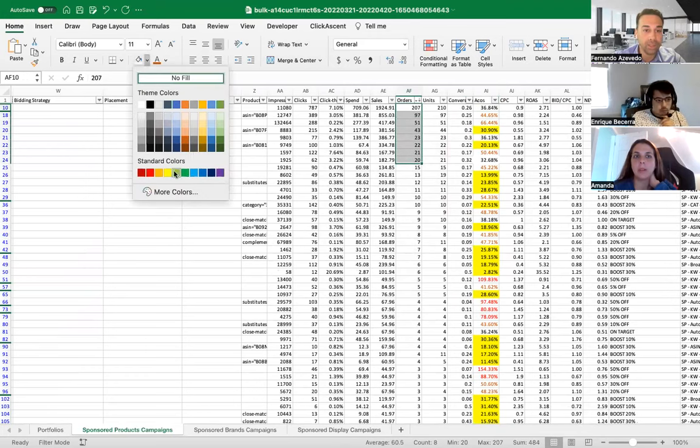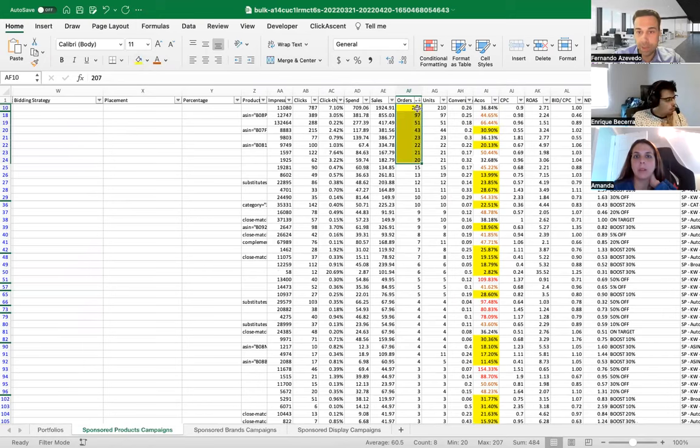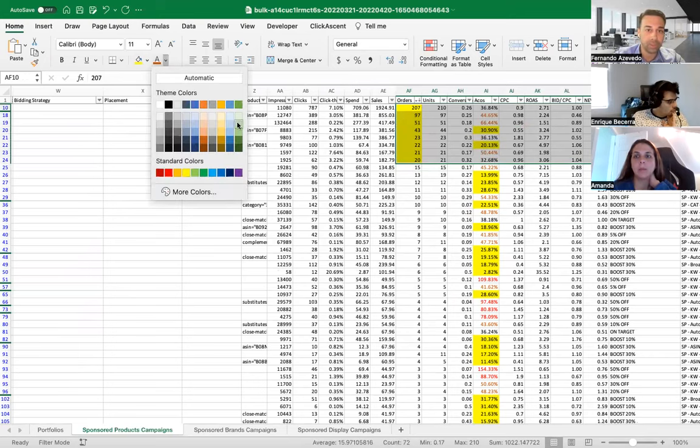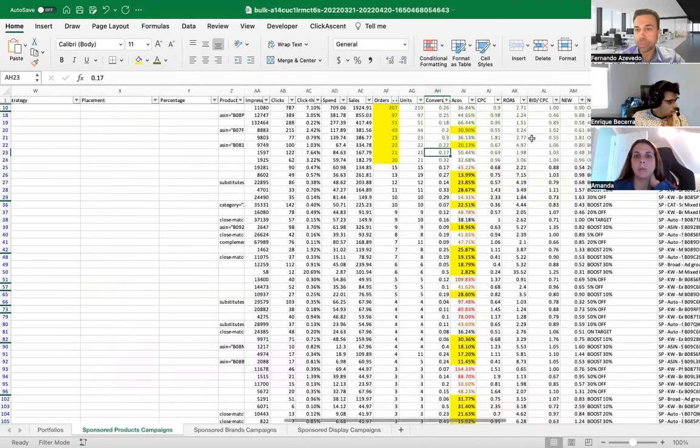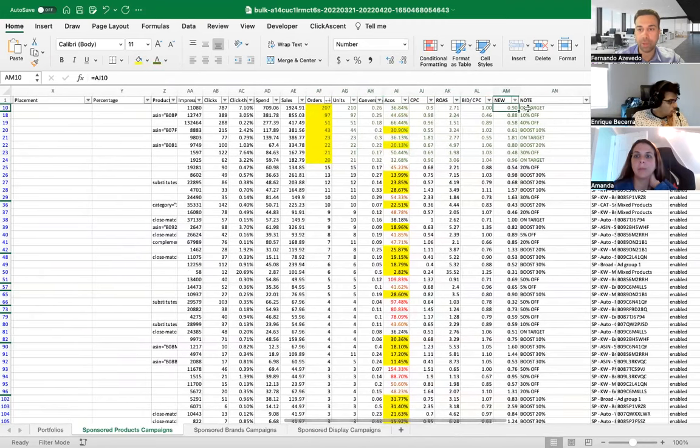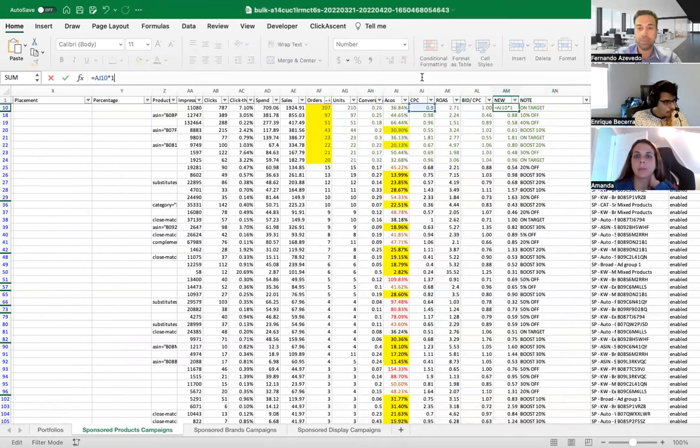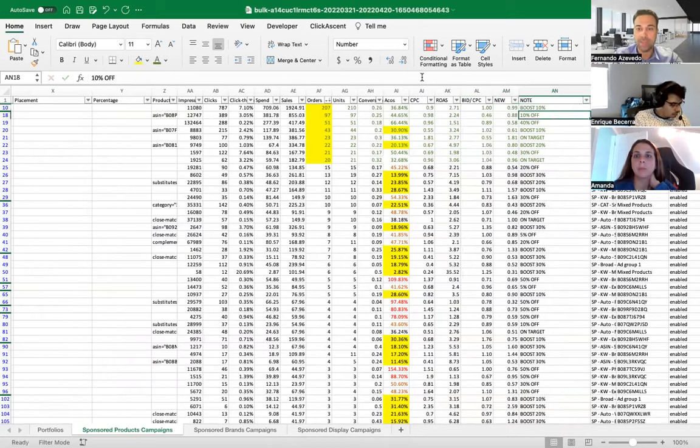I'm going to put that in yellow here. Because they had too many orders, they're driving too many sales. I want to be a little less aggressive on them. So I'm going to mark them in green here. So for example, here we kept on targets, right? So maybe instead of keeping on target, we should boost it 10%. Here we gave a 10% off. So maybe we should not give anything, just keep it as it is and tell it on targets.